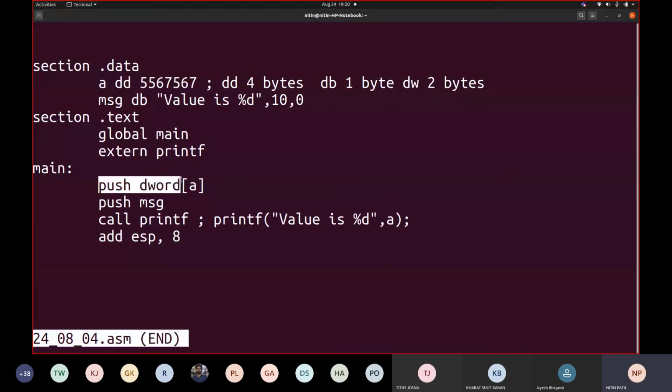Push D word means push the value at address A, which is a 4 byte value. Push the value at the address represented by A in the data section, pick that value and store it into the stack.